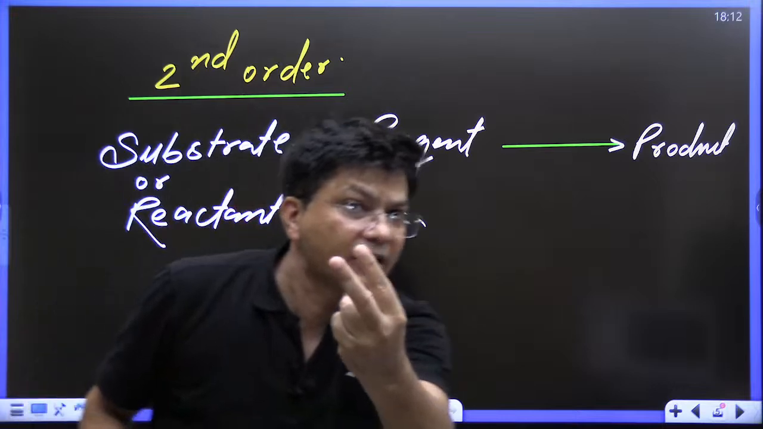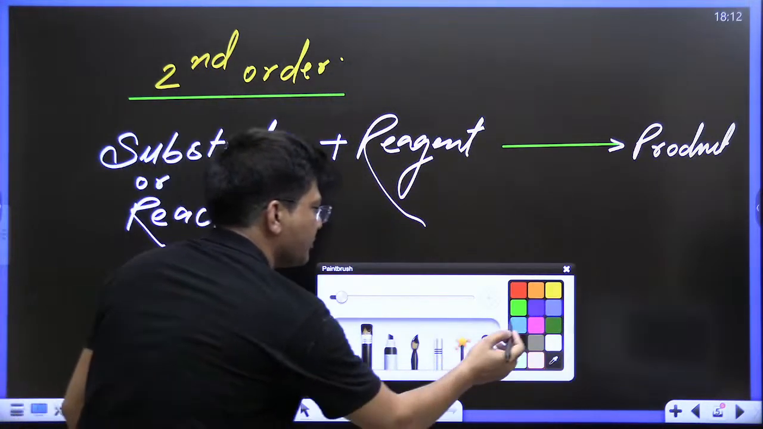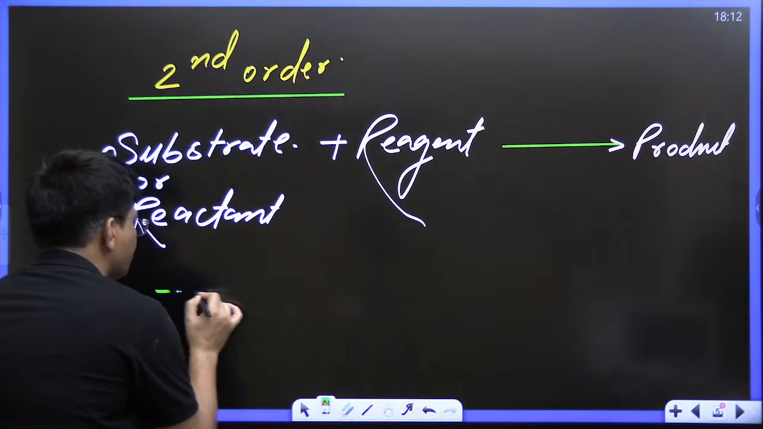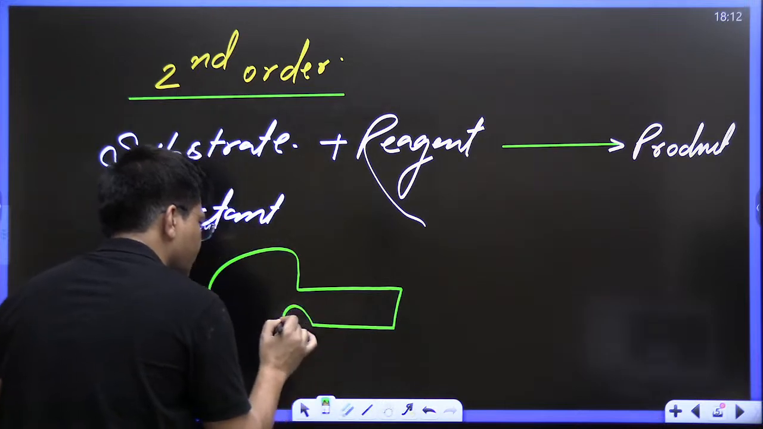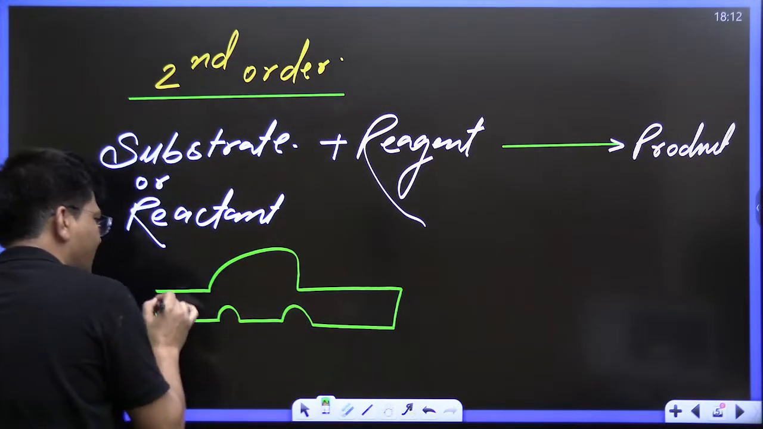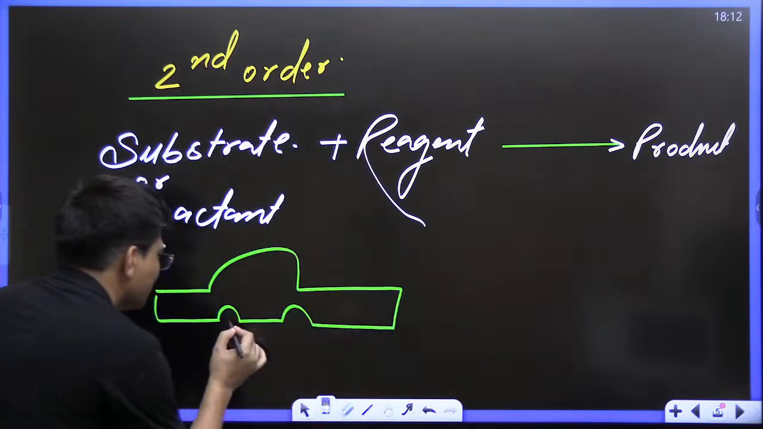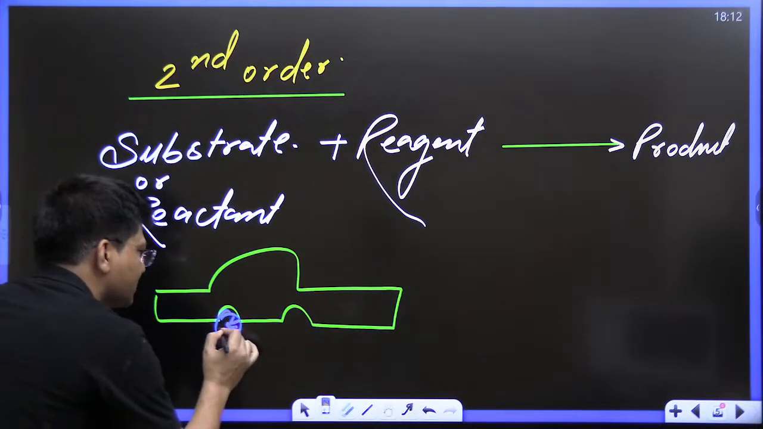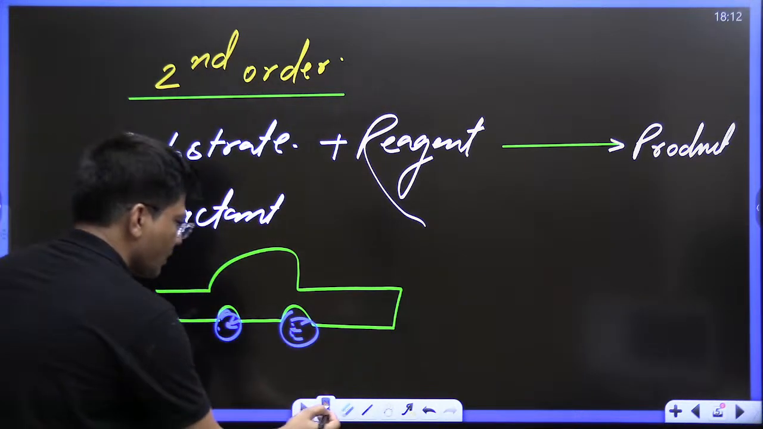Now kids, this is substrate or reactant, this is reagent. Two types of things are there. You can consider these two types of things just like a car is moving. Let us suppose this is a car. These are the tires of the car. So in this car,